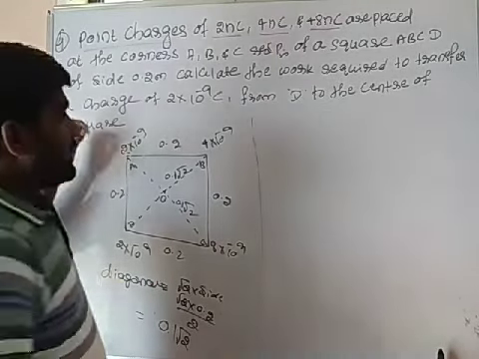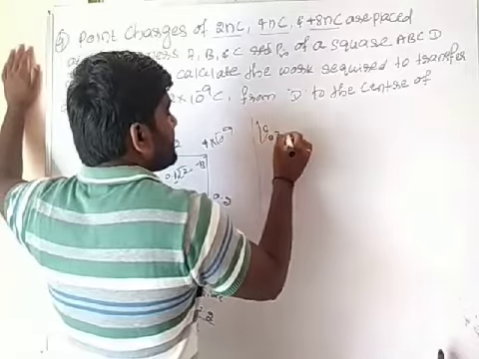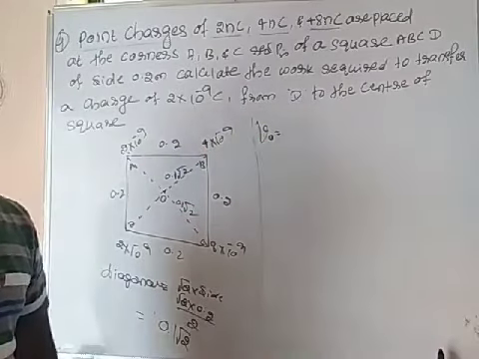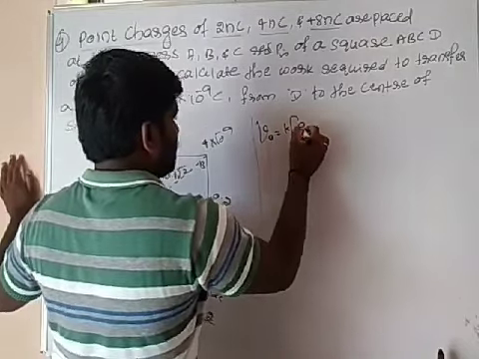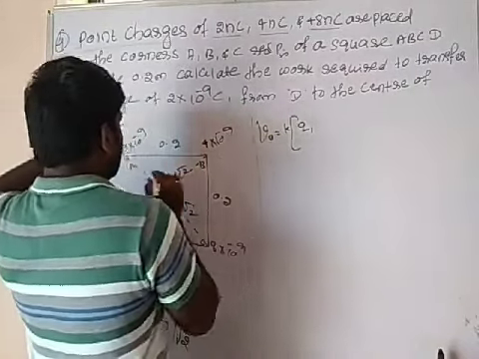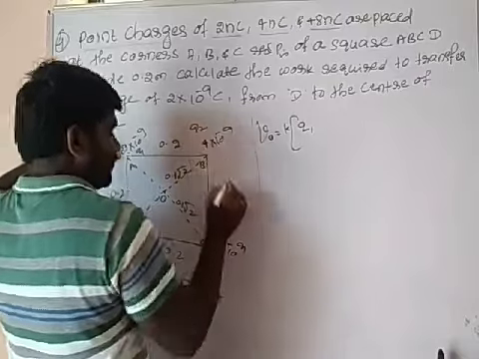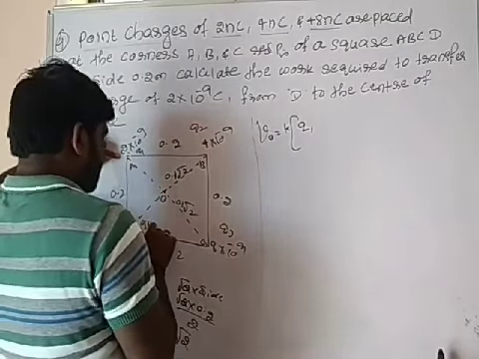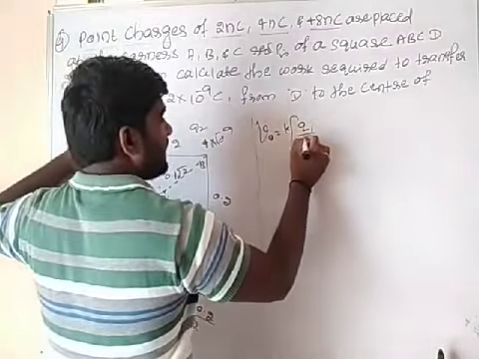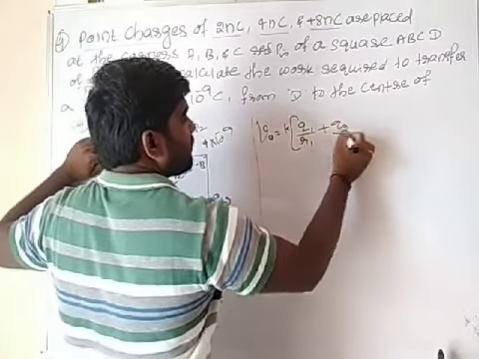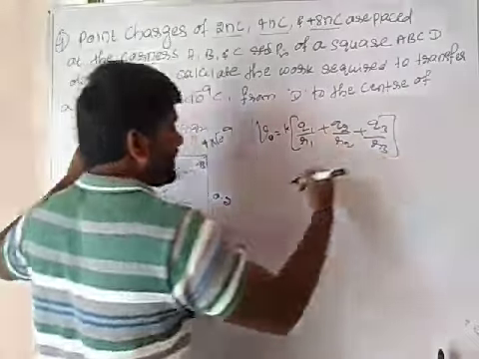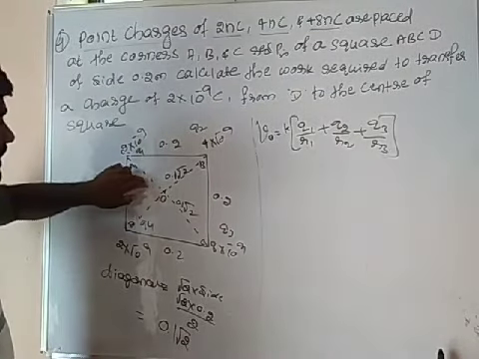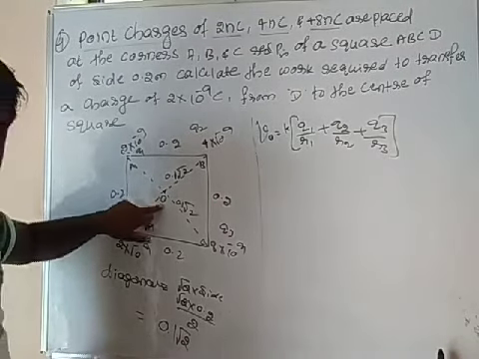Okay, na? See here, potential at O is equal to K. It is constant, take it outside. K, just because of Q1 I am taking. It is your Q1, Q2, Q3, it will be your Q4. Q1 divided by R1 plus Q2 divided by R2 plus Q3 divided by R3. So total 3 potentials were there.